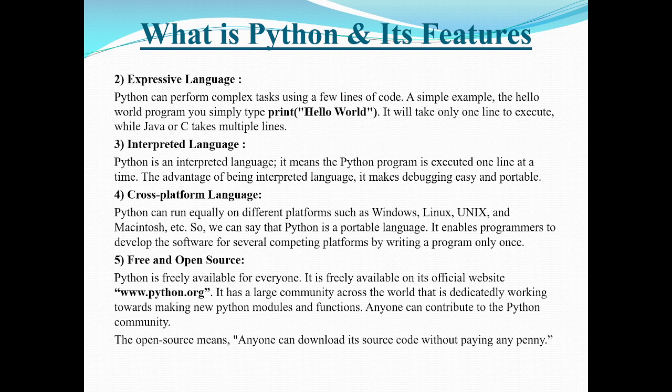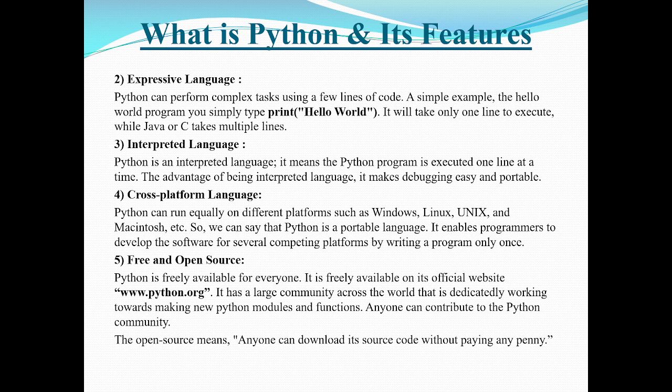That is, Python is freely available for everyone. The official website for Python is www.python.org. From here, you can download Python. That is, it is freely available on this website.